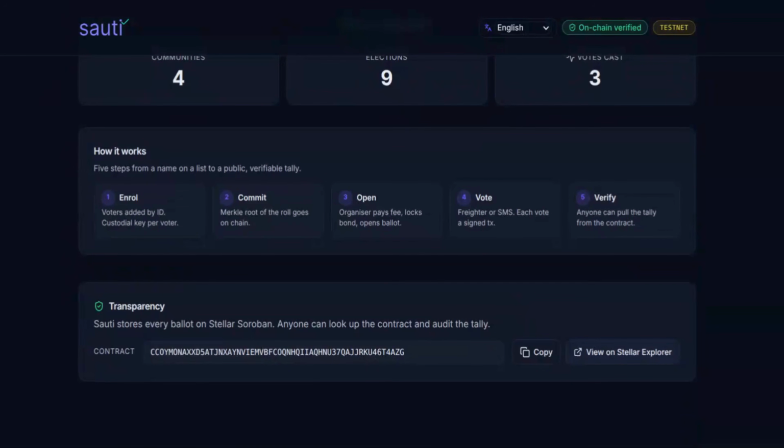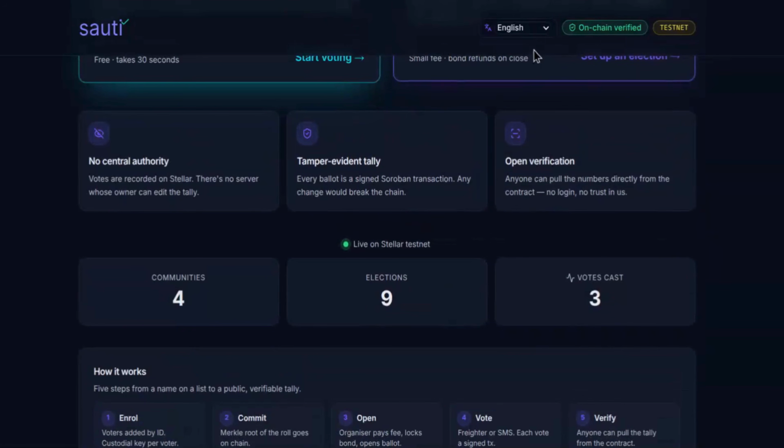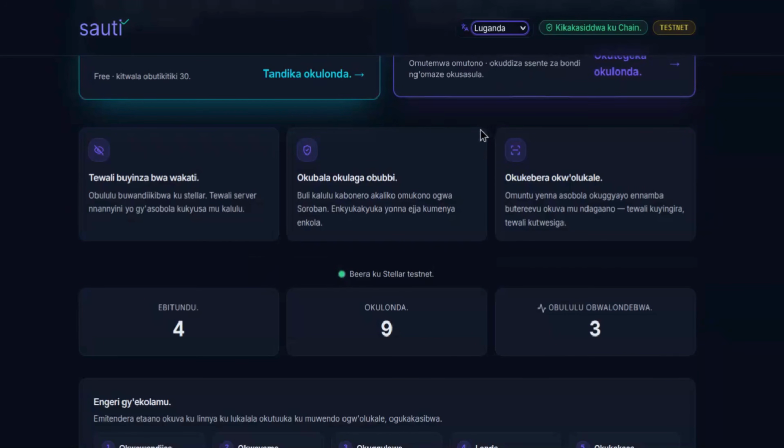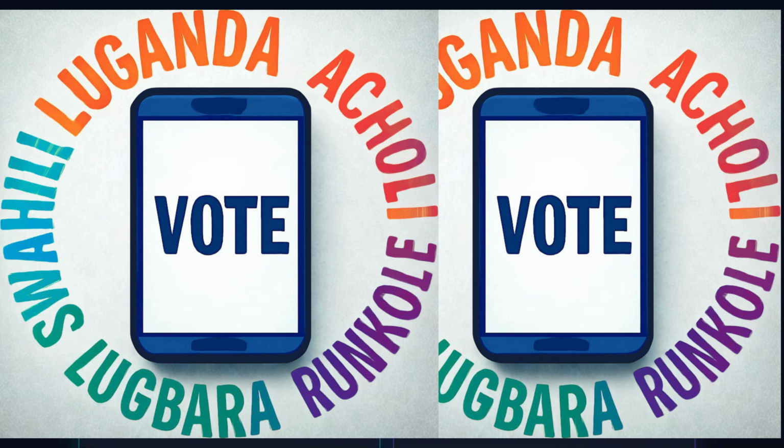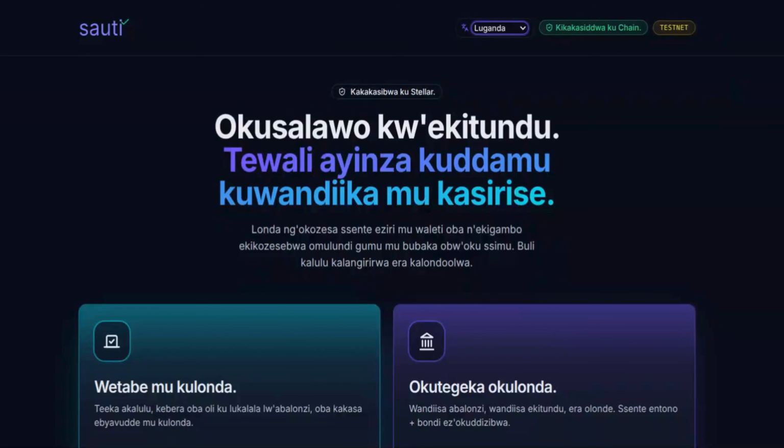So in a nutshell, that is Sauti, which gives African communities a ballot box that you can't stuff and that can be accessible from any phone and in any local language. You can choose a language here. If you don't know English, you can choose Luganda. You can see, so everyone can participate in this election. Whether it is a SACCO or student guilds or cooperatives or village councils or community organizations, they can make binding decisions with cryptographic honesty.